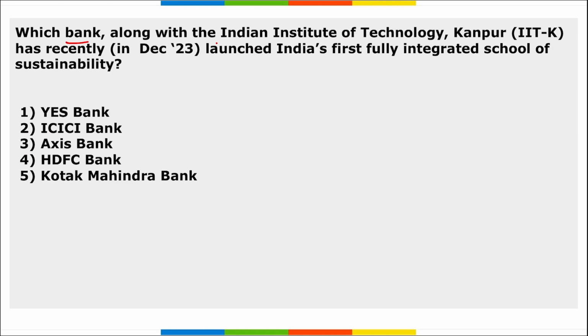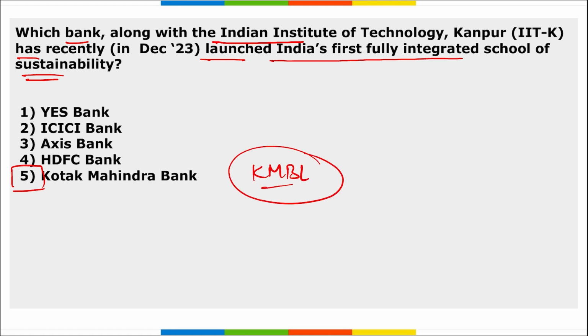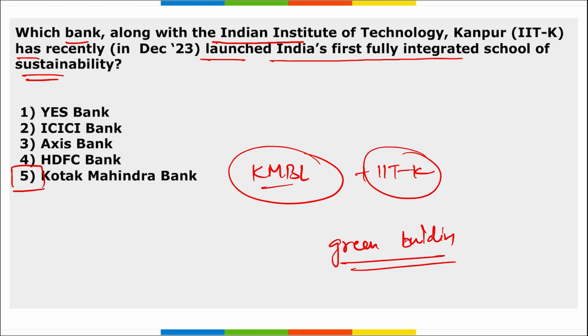Next, which bank along with IIT Kanpur has recently launched India's first fully integrated school of sustainability? It is Kotak Mahindra Bank, right? That is Kotak Mahindra Bank Limited and IIT Kanpur. They have partnered together, correct? And they have launched Kotak School of Sustainability. The aim here is to promote pedagogy, education, research and outreach by focusing on homegrown capabilities. Basically, focus will be on doing all the research and development and all the production in India itself. And it will be set up in a green building that will be focusing on sustainable development goals.